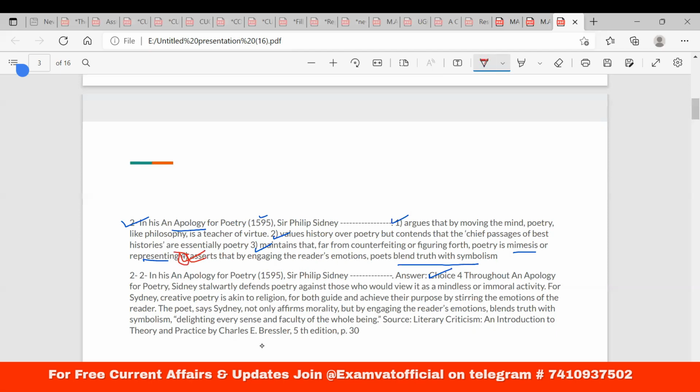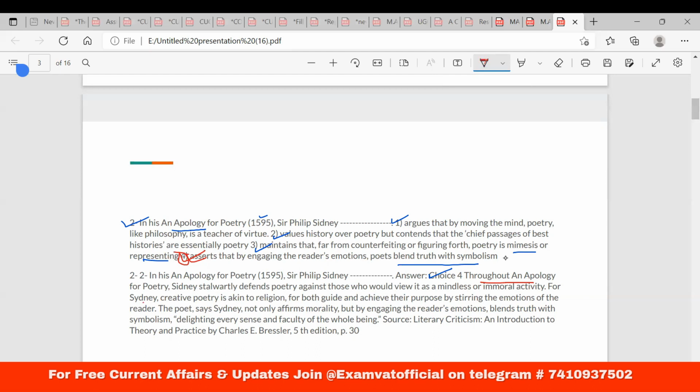Now why? Let us take a look why this should be the correct answer. Throughout An Apology for Poetry, Sidney stalwartly defends poetry against those who would view it as a mindless or immoral activity. That means it is somehow connected with truth, with the reader's emotion, connected with the idea of morality or authenticity as well as ethics, right?